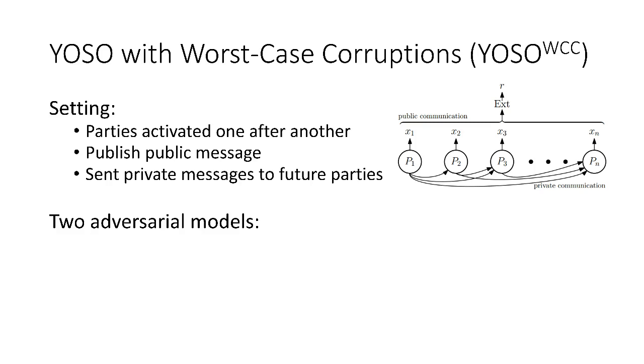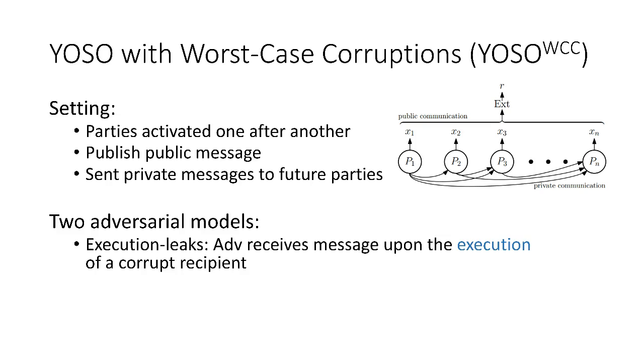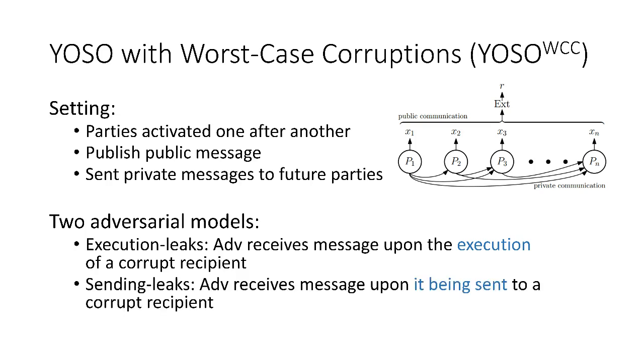Depending on how the message forwarding is implemented in this model, we will consider two different cases. The first one is known as the execution leaks case. Here, the adversary receives the message upon the execution of a corrupt recipient. The second adversarial model is known as the sending leaks model. Here, the adversary receives the message upon it being sent to a corrupt recipient.